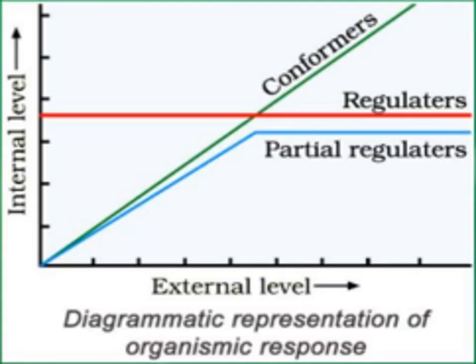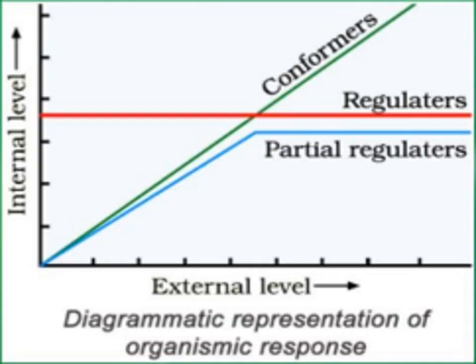Then there is a third case also for the partial regulators, shown by the blue line, and here you can see what it is representing. Partial regulators are those animals which can regulate their body temperature or the osmotic concentration up to some level, but after that limit, they will behave as conformers. After that level they will not be able to regulate their body temperature or osmotic concentration. So those animals are called partial regulators.